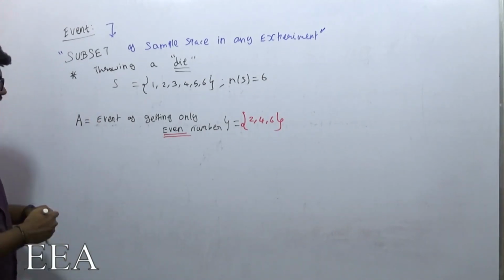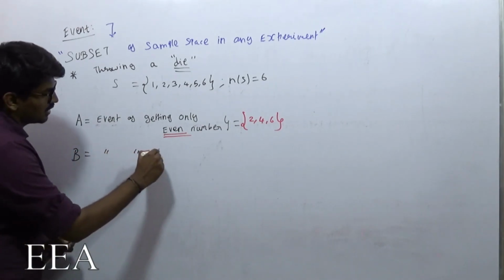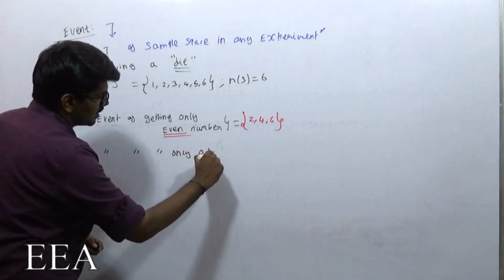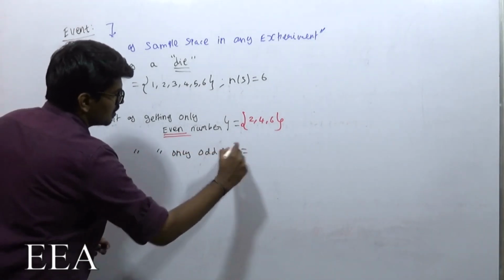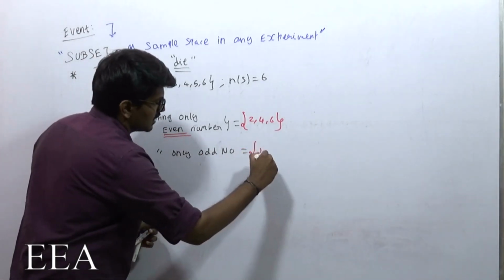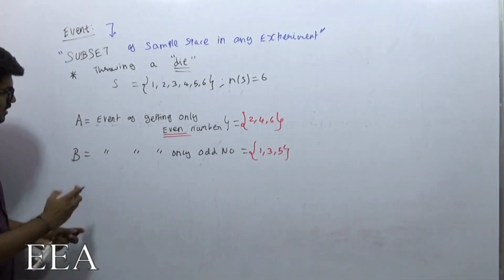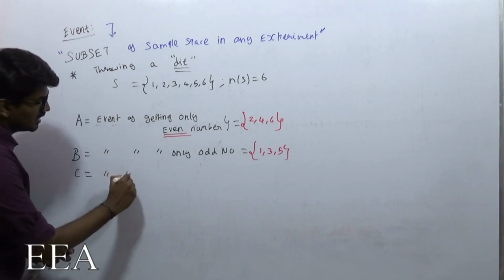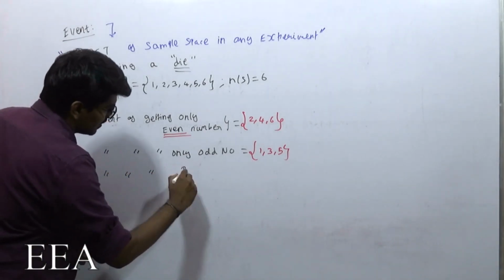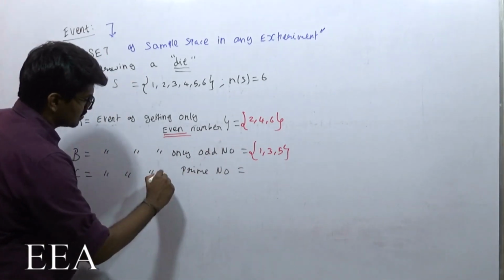Let me extend this. Let me take B. B is an event of getting only an odd number. What are the possibilities here? The possibilities are 1, 3 and 5, right? Next, C. C is an event of getting a prime number, any prime number.